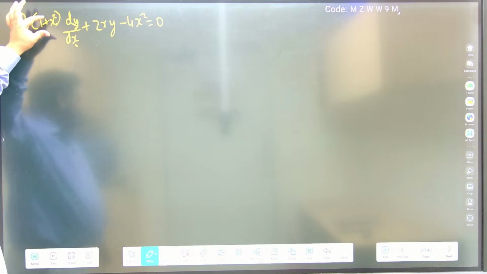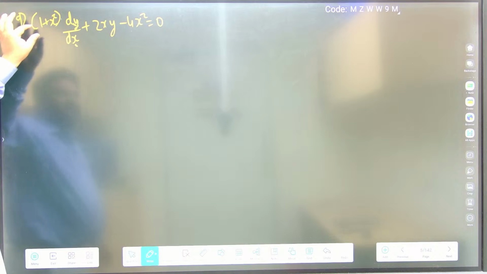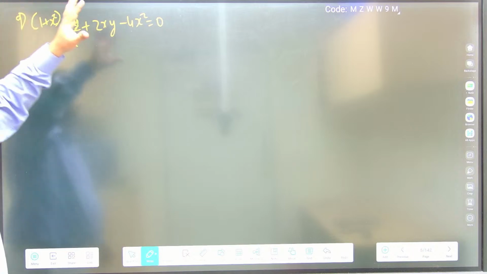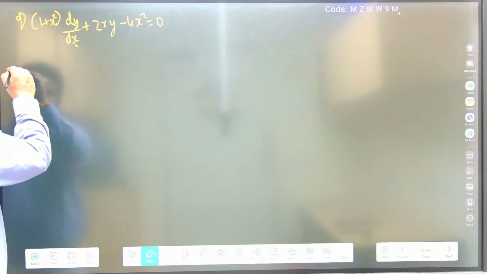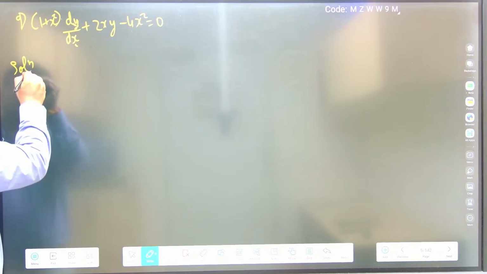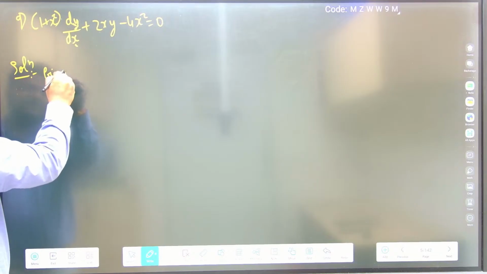So I should remove this. To remove this, what will I do? I will divide through by this value, that is 1 plus x square. So first let me write down the solution. The given differential equation is